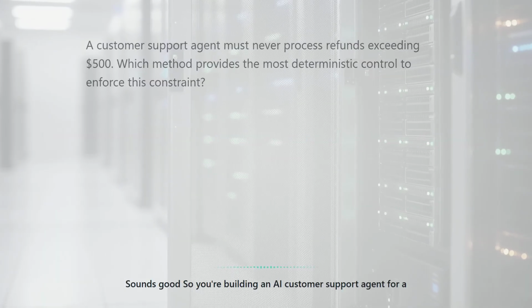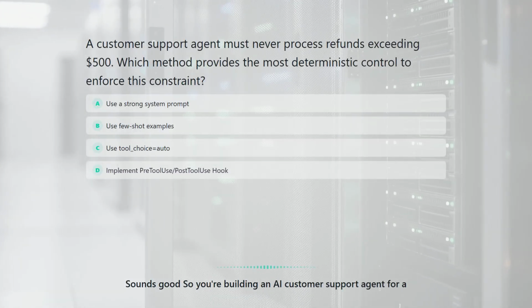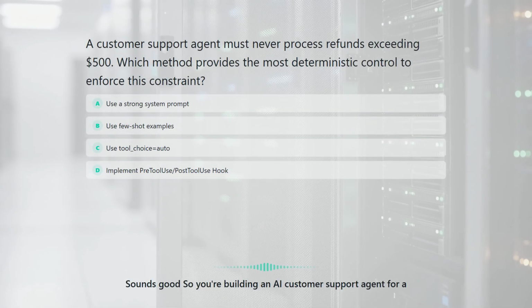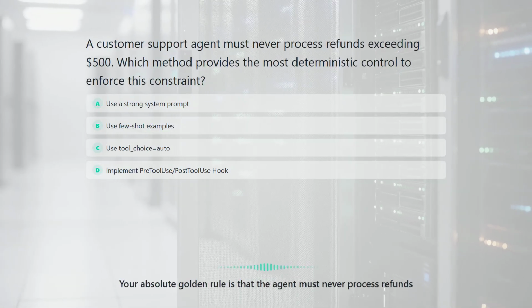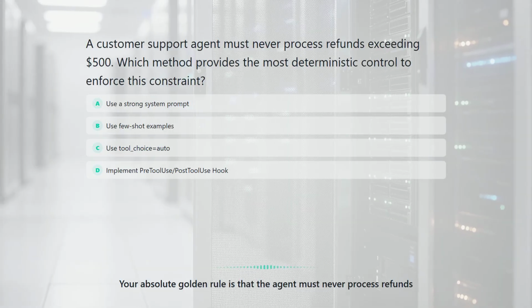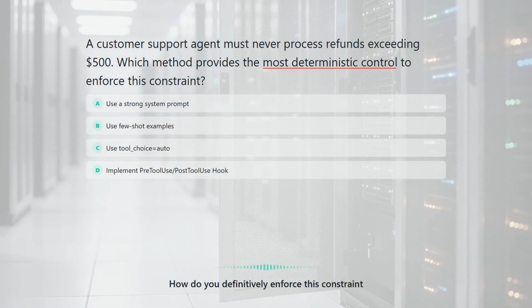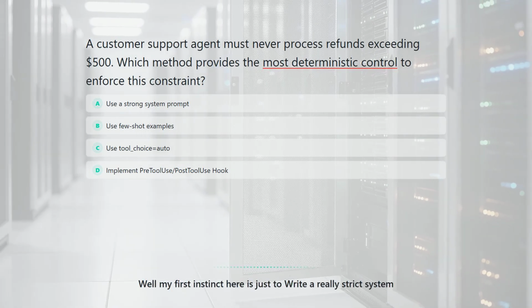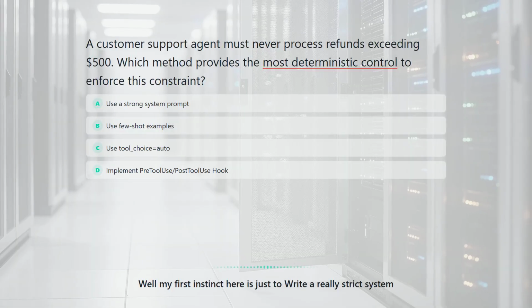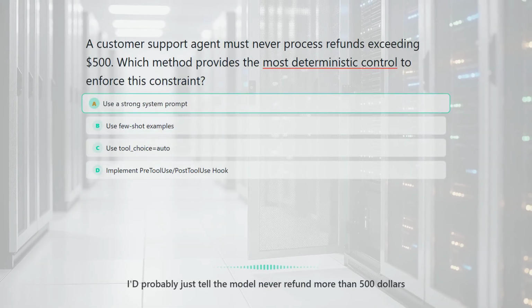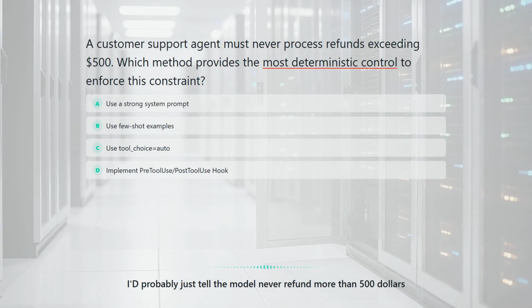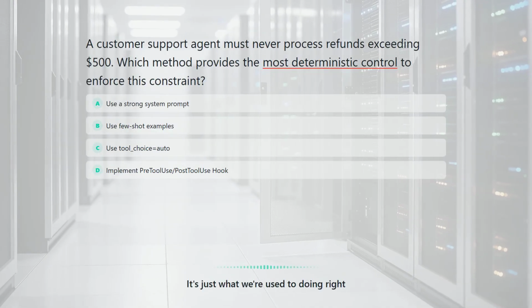Sounds good. So let's say you're building an AI customer support agent for a mid-sized SaaS company. Your absolute golden rule is that the agent must never process refunds exceeding $500. How do you definitively enforce this constraint? Well, my first instinct here is just to write a really strict system prompt. I'd probably just tell the model, never refund more than $500 under any circumstances. It's just what we're used to doing, right?